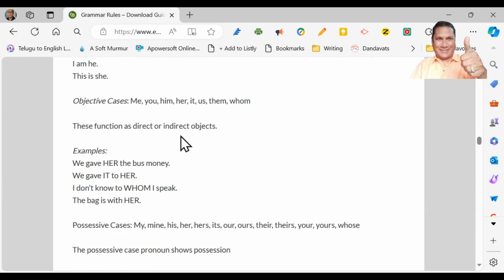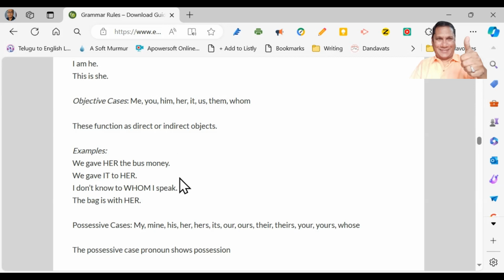Now let us go to objective cases. Me, you, him, her, it, us, them, whom. Objective case means the pronouns are used as objects of a sentence. Now let us see the function of objective cases in both direct and indirect objects.